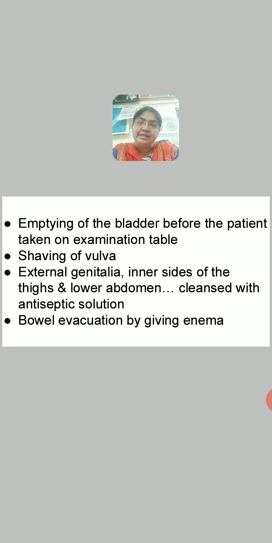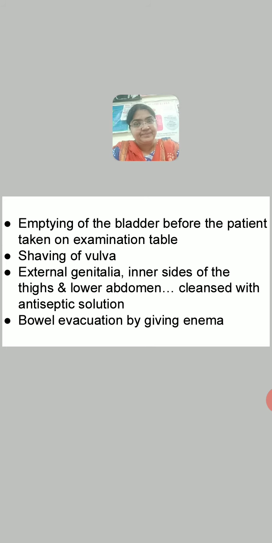This may create an awkward situation, because you know the relative position of the bladder and uterus, they are very close. Bladder is in front and uterus behind, right? So if bladder is full, there may be evacuation of the urine. So before you examine the patient, her bladder should be made empty.